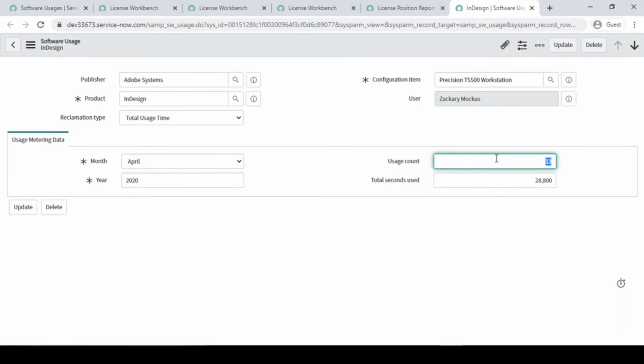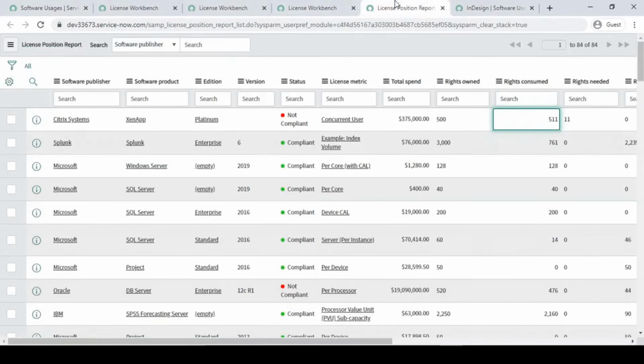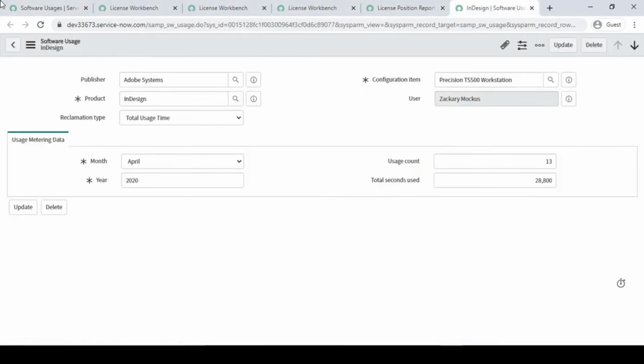So based on the usage, it will create a reclaim record automatically and show you how you can reclaim it. For this usage you can use SCCM or any other third party. If you want to import it, you can do a data import into this usage table.